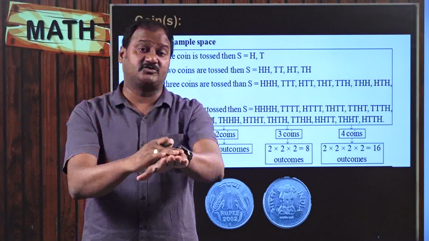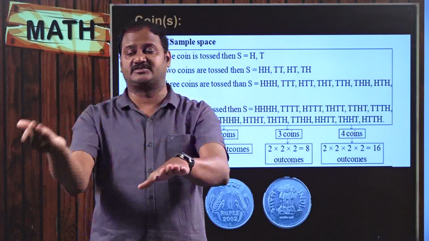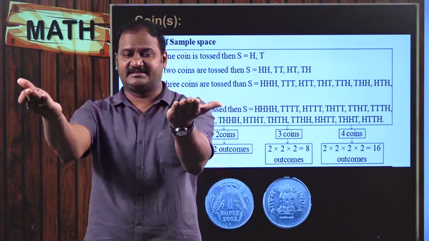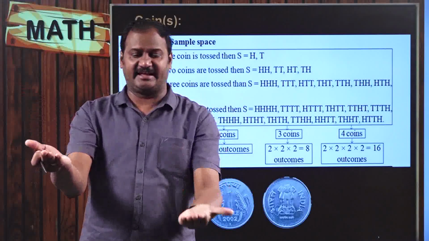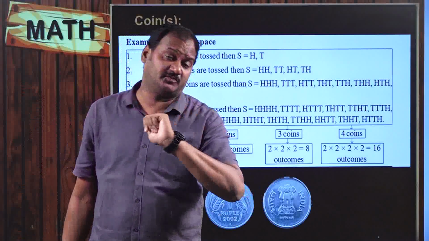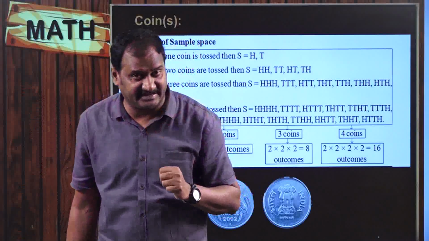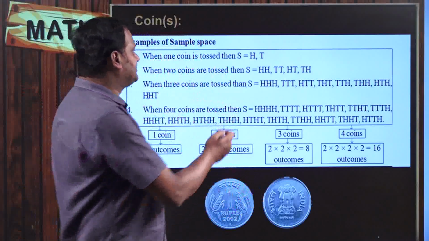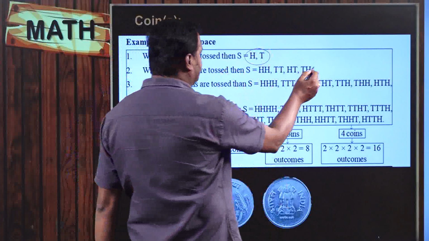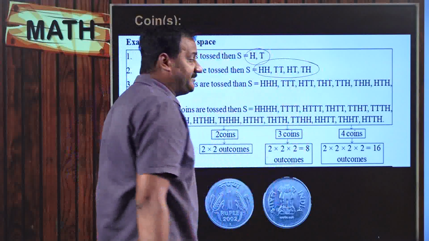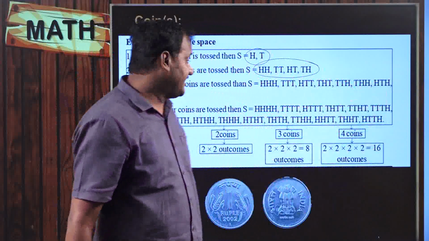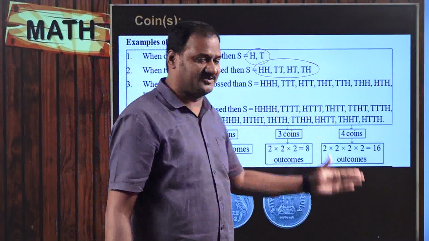So with the help of these heads I am getting two possibilities. Similarly, my first coin showed tails, so for this tail also I am getting two possibilities. So heads heads, heads tails, tails heads, tails tails. There are totally 4 possibilities when I am tossing two coins simultaneously. When I am tossing one coin, these are my possibilities. When I am tossing two coins, these are my possibilities. When I am tossing 3 coins, in the same way I get these possibilities. And when I am tossing 4 coins, these are the possibilities.